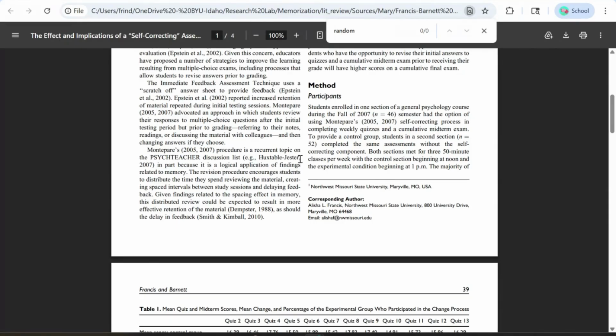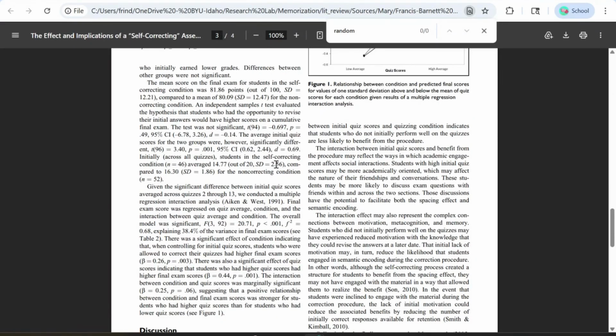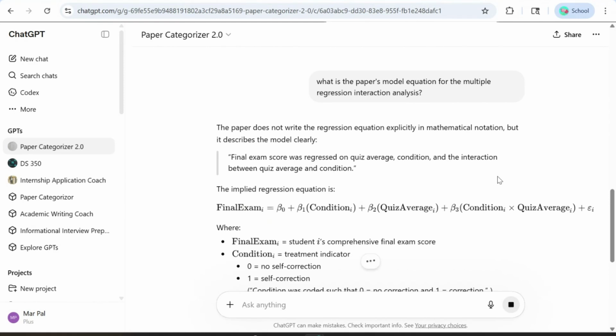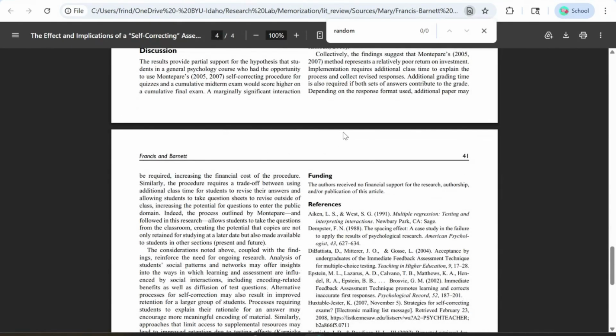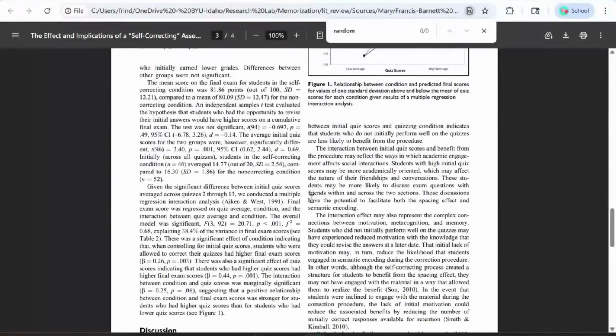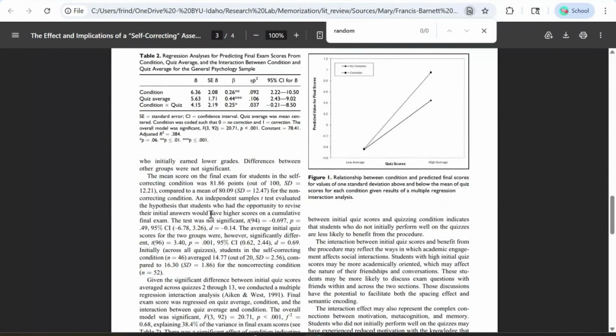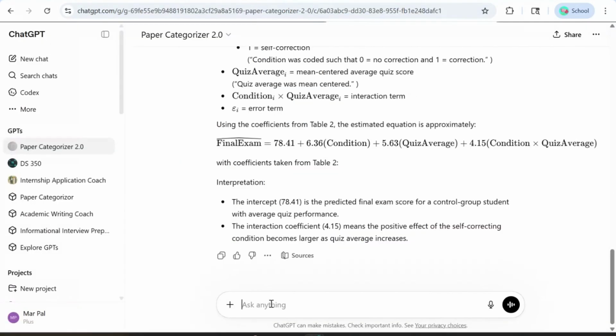Going to the actual paper, I'm not seeing an equation anywhere in here, which means that I'll want to double check the model, just asking if we could basically rerun the experiment if we have the data, given how upfront they were about their model. While they didn't specify it in mathematical notation, they did describe it clearly with words, so we actually could reconstruct the equation. This is important to note. Even if you don't see any called-out equations in the text, that doesn't mean that they haven't correctly specified their model.